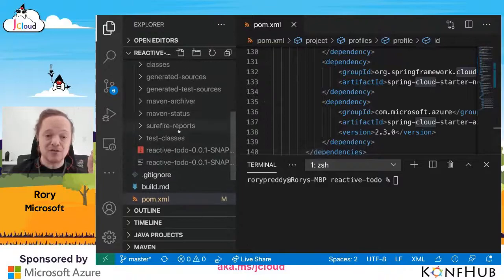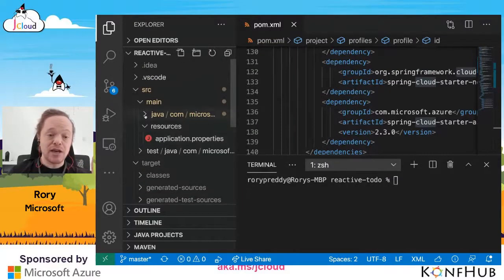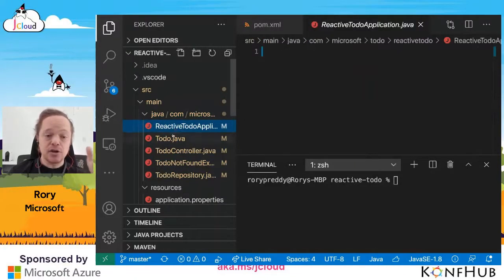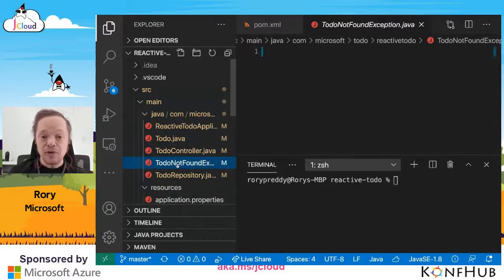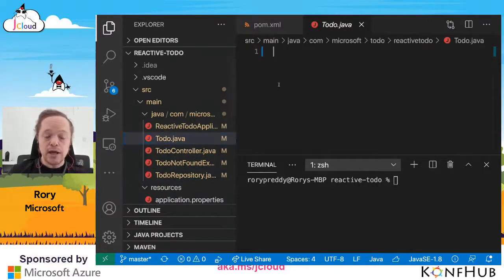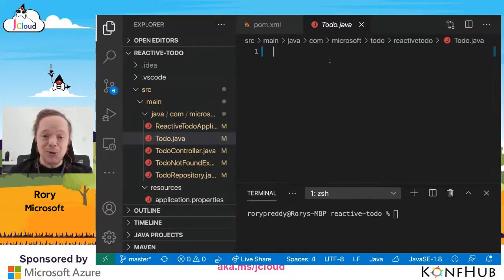Let's create our reactive to-do microservices. And I've already scaffolded out the empty classes here. I've got my application, my to-do class, my controller, my exception if I can't find it, and then my repository. So we're going to create our little to-do here, and with the power of snippets, I'm going to show you how to do that with semi-live coding.